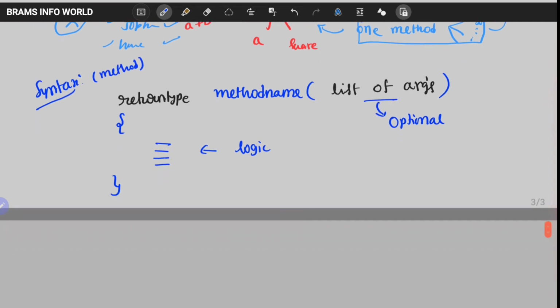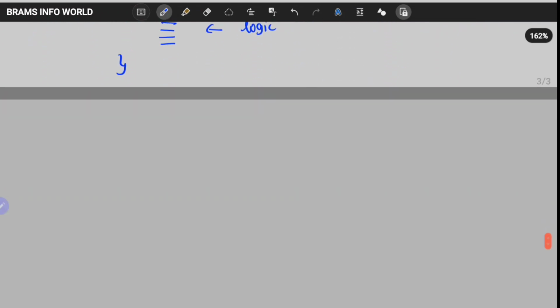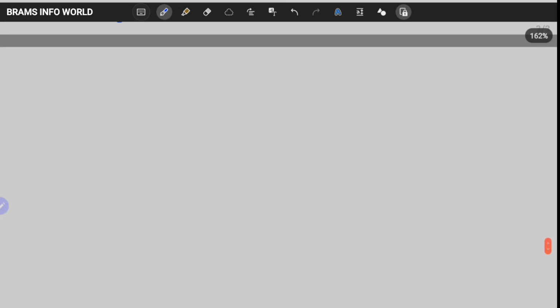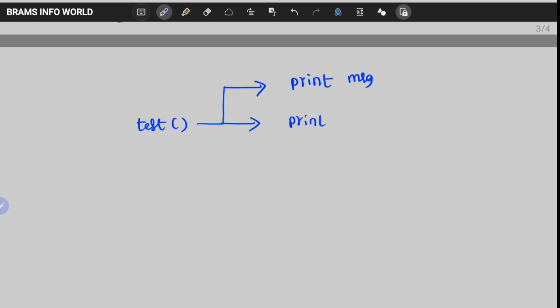How do we define the method overloading concept? See, test is a method. The first test method is printing information. The second method prints a message and prints a value. The third time it calculates a plus b value.